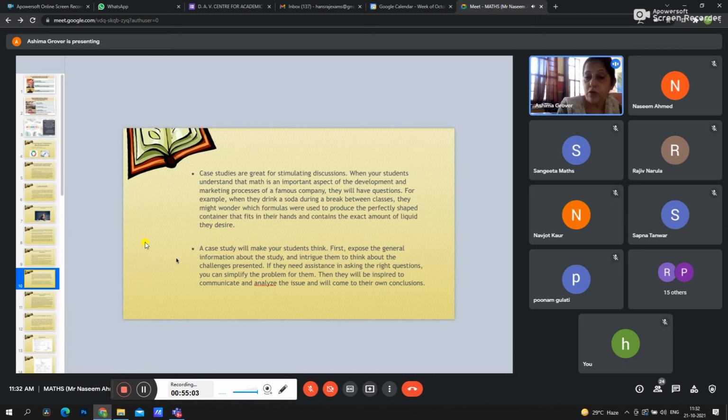And in mathematics also, when we use a case study, it will make the students think about it. Like in trigonometry, the application of trigonometry that we use in class 10th also, to find the height of some particular thing. These case studies are very useful to show all these things.